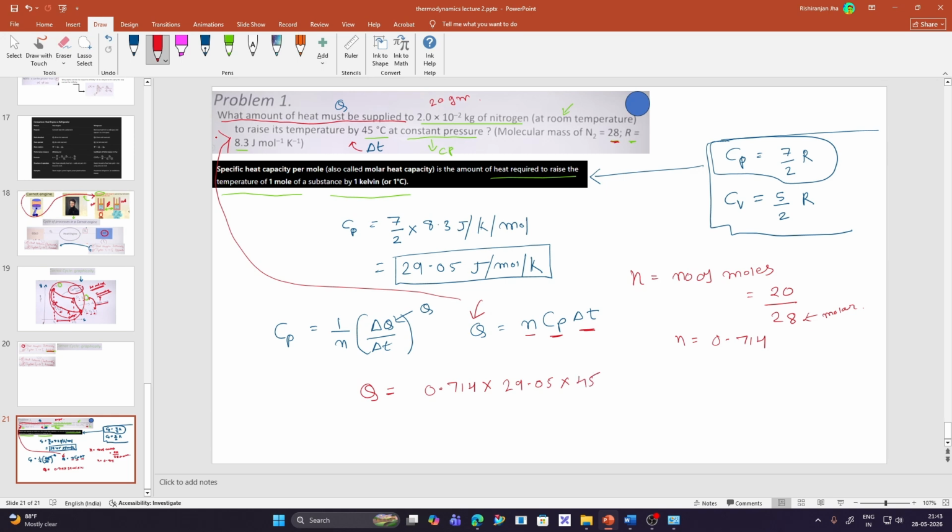So we'll just write it as 45. So now we have Q as 0.934 kilojoules. So basically we can say that the amount of heat that is required to be supplied to 20 gram of nitrogen is 0.934 kilojoules.